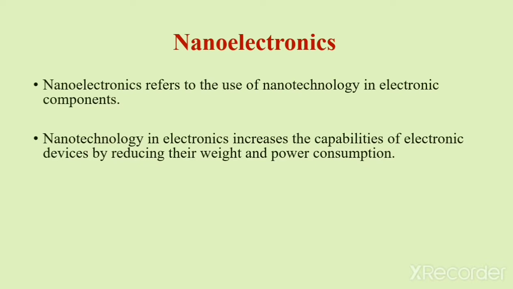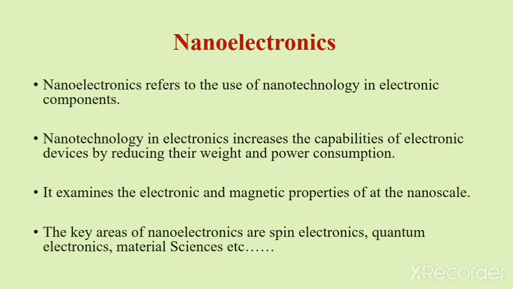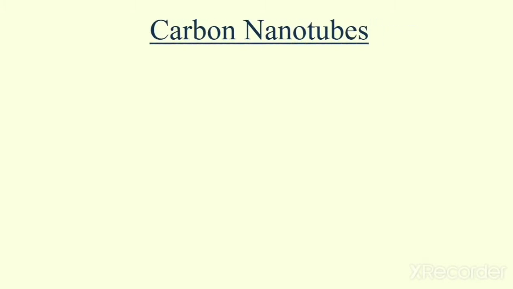Then another area where nanoelectronics has its main use is in the memory storage. For example, in quantum computing, we have heard of quantum computers and so on. Then nanoelectronics examines the electronic and magnetic properties of materials at the nanoscale. The key areas of nanoelectronics are spin electronics, quantum electronics, material sciences, etc. So far we have discussed about nanotechnology and nanoelectronics. Now we will move on to carbon nanotubes, which has its main use in the domain of nanoelectronics.